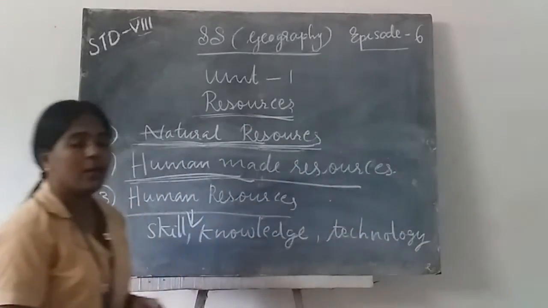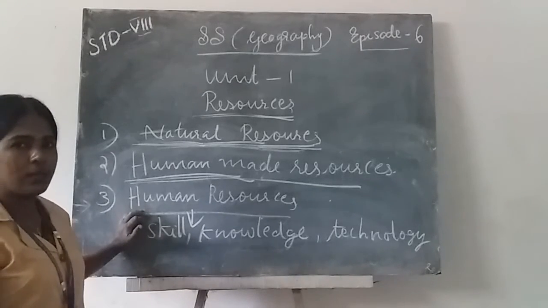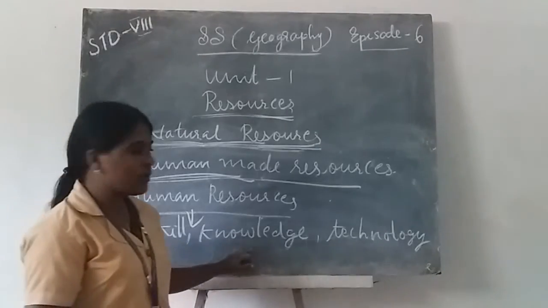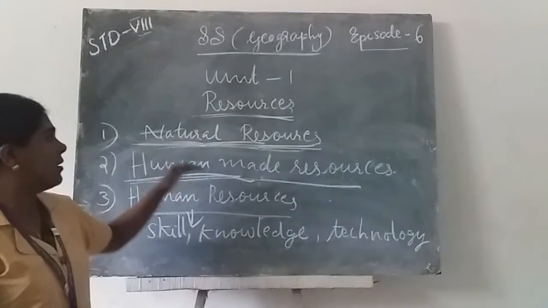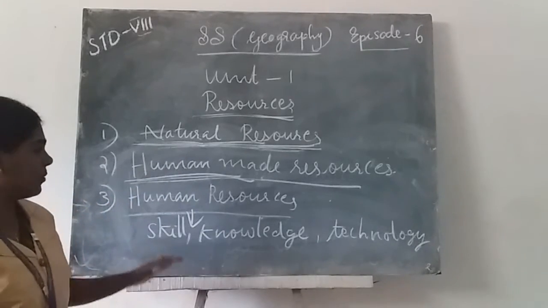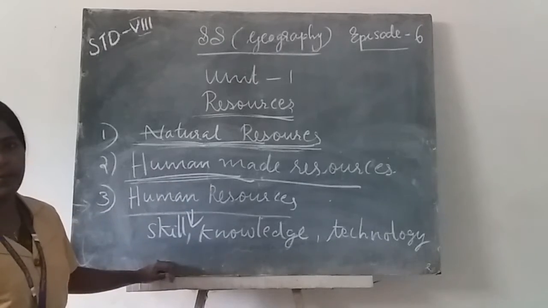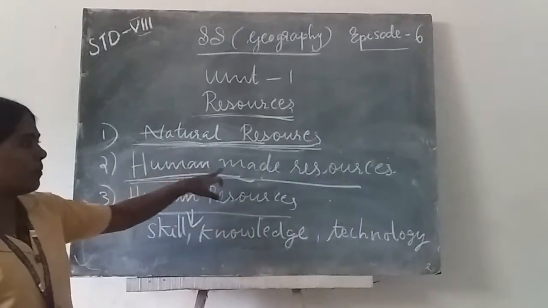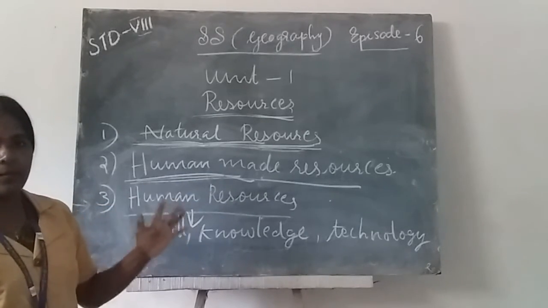To become human resources, we use our skill, our knowledge and our technology to change natural things into human-made things. To change natural resources into human-made resources, human resources are important.